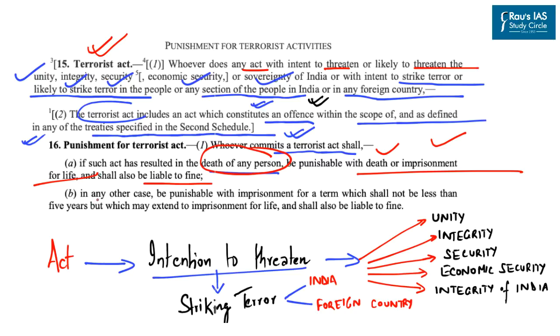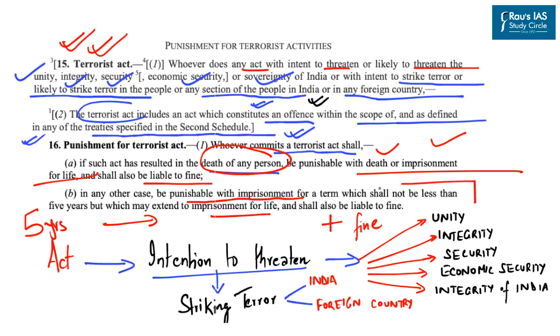It further says that in any other case, such person committing terrorist act shall be punishable with imprisonment for a term which shall not be less than 5 years but which may extend to imprisonment for life and shall also be liable to fine. So the act clearly highlights punishment for terrorist act and also defines terrorist act under UAPA.